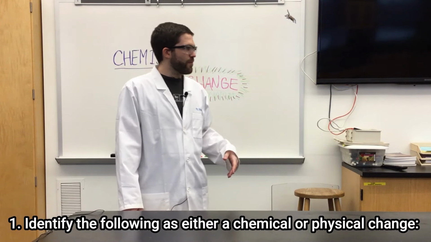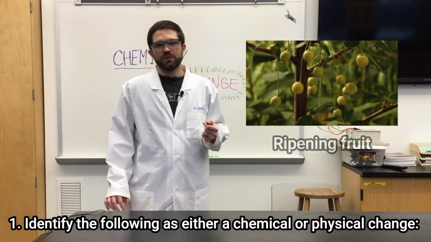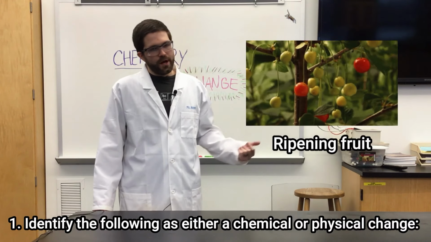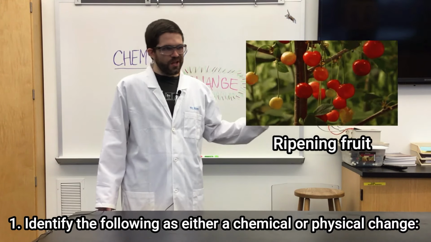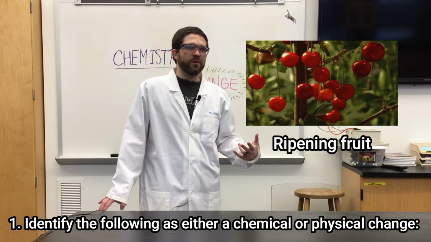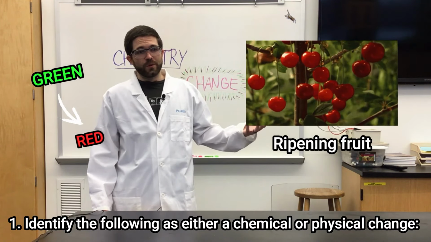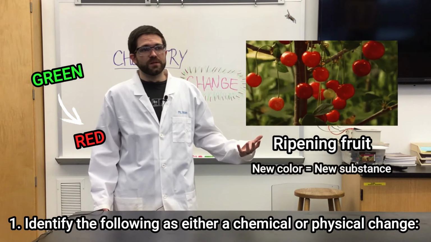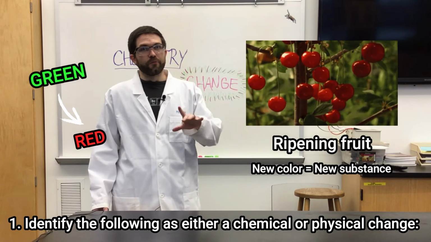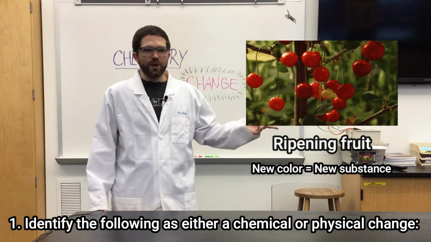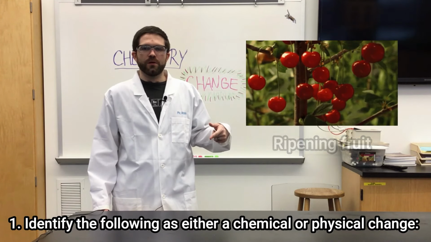All right, next we have a picture of ripening fruit. Is there something new there? Do we see something new that we didn't see before? Did it change to a new color, proving that there was some sort of new chemical substance there? I know it's still fruit, but is there a new chemical there that we couldn't see before?